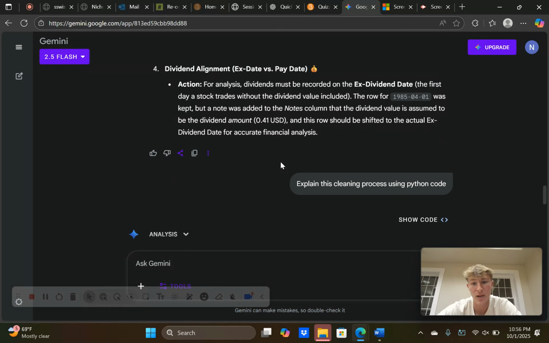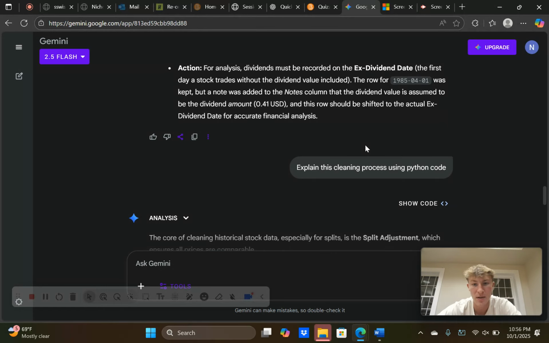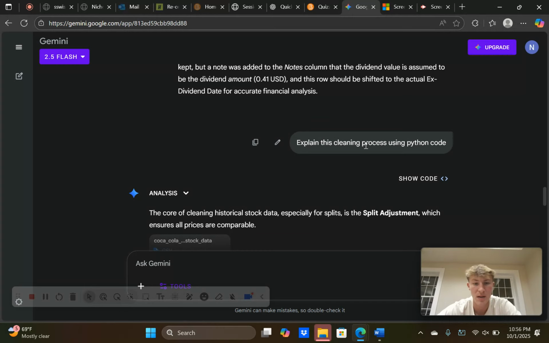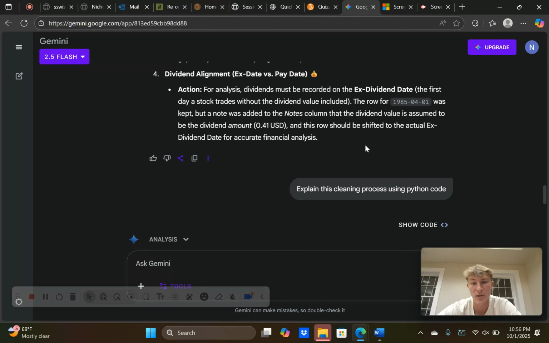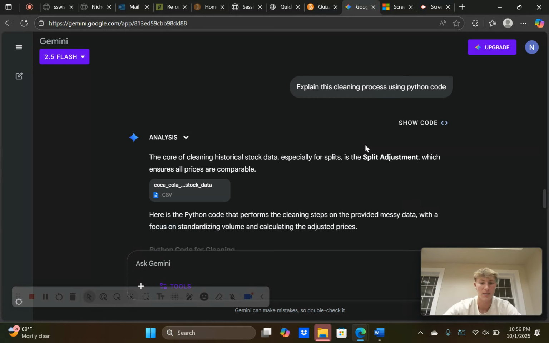Dividends must be recorded on the ex-dividend date, which is the first day the stock trades without the dividend value included. The row 1985, April 1st was kept, but a note was added to the notes column that the dividend value is assumed to be a dividend amount. This row should obviously be shifted to the ex-dividend date for more accurate financial data, because wrong dates can skew someone's perspective and they might be misled or expecting something.